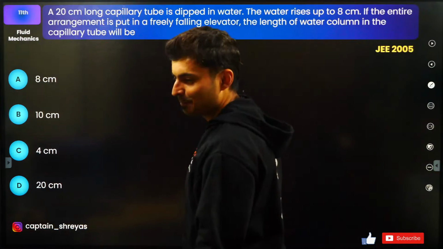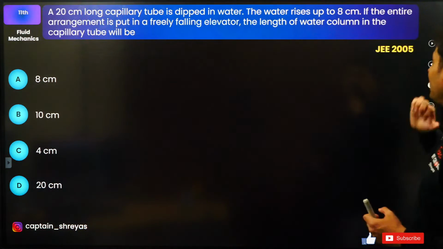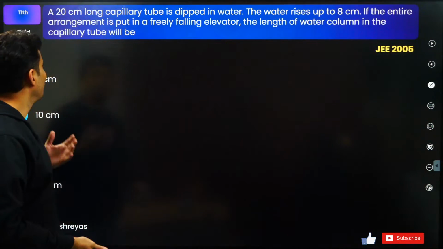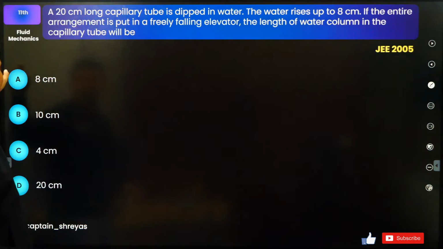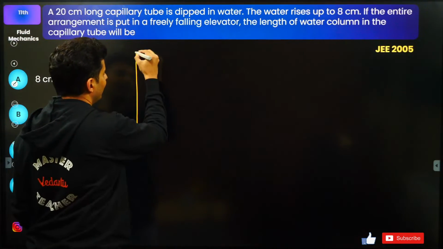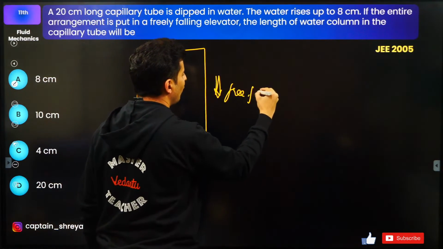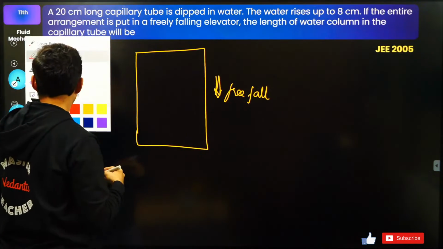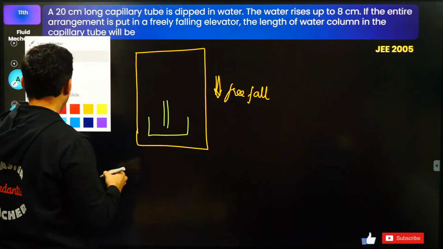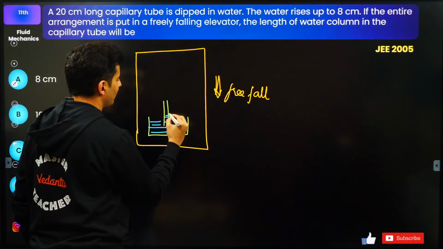Next question on your screen. A 20 centimeter tube is dipped in water. Water rises till 8. If the entire arrangement is put in a free falling lift, what do you think will be the height of the water in that capillary? JEE 2005 question. So you have a lift which is performing free falling motion, and in that you have kept a capillary tube inside a container, and you are expecting how much liquid will rise in this capillary.